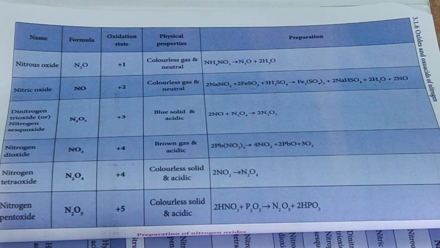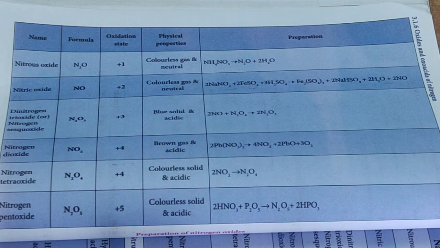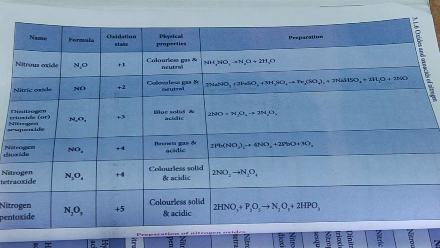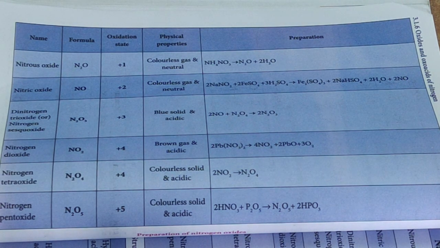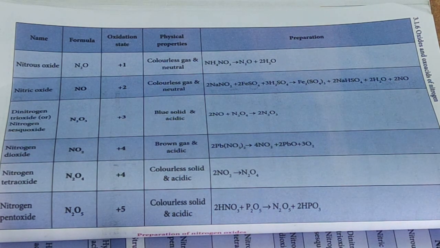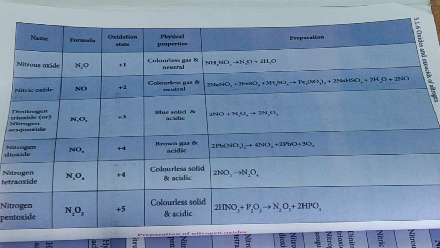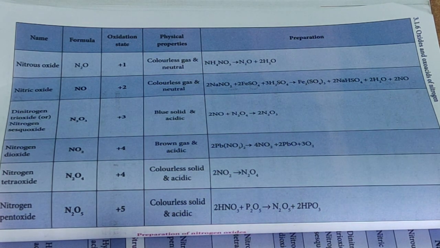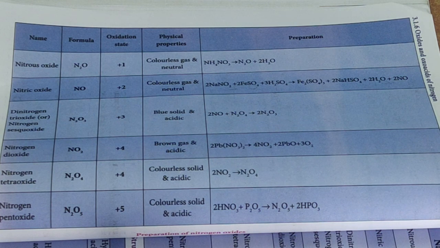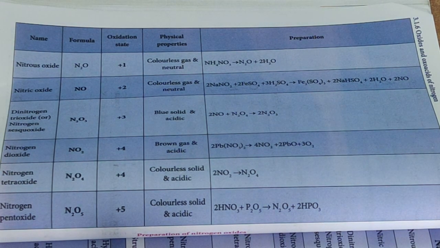Okay, and then nitrogen tetroxide N2O4. The oxidation state is +4 also, and it is a colorless solid, acidic. For the preparation, decomposing nitrogen dioxide, we can get N2O4, that is nitrogen tetroxide. And nitrogen pentoxide N2O5, the oxidation state is obviously +5, a colorless solid, and it is also acidic, that is the acidic compound for all the nitrogen family. We can get it when nitric acid reacts with phosphorus pentoxide, we get nitrogen pentoxide along with HPO3. Okay, these are the preparations for the nitrogen family oxides.